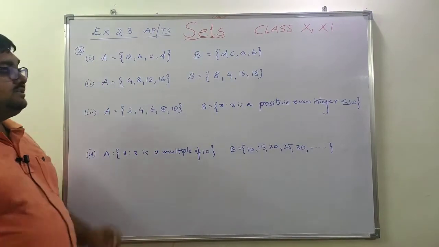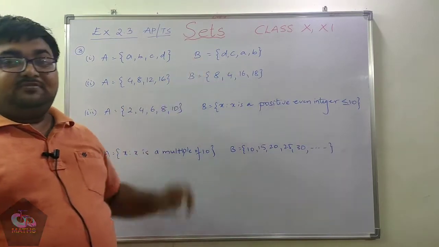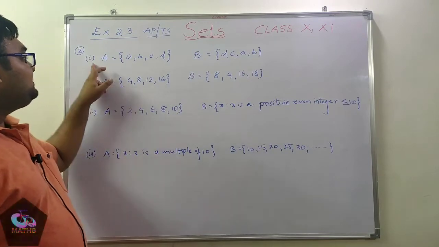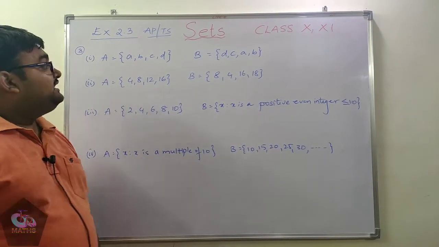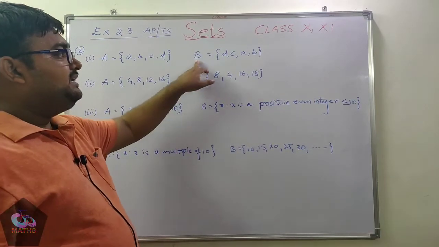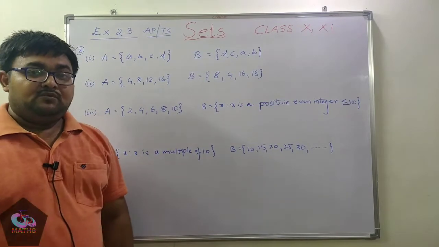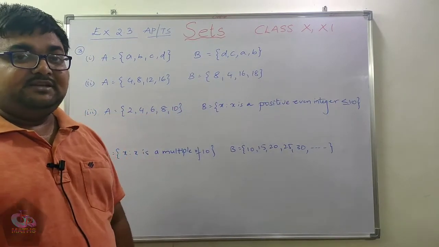Again, next, third question. We need to say whether the given pair of sets A and B are equal or not. See the first question. Set A is equal to the set of A, B, C, D. B is nothing but the set of D, C, A, B. We have already discussed earlier that the order of elements is not important inside a set.